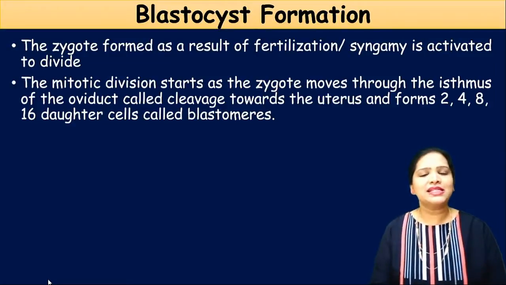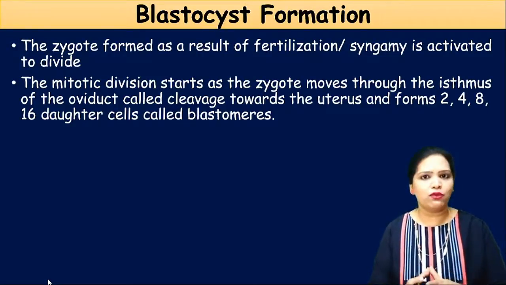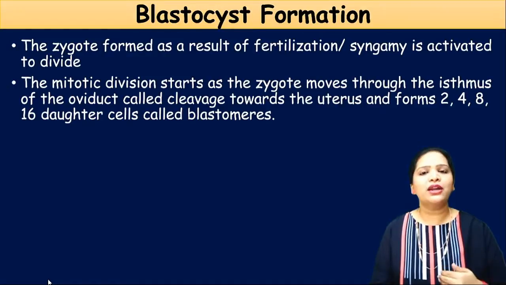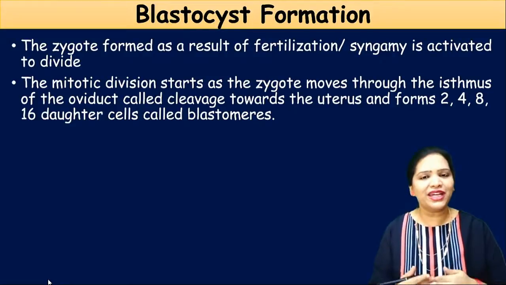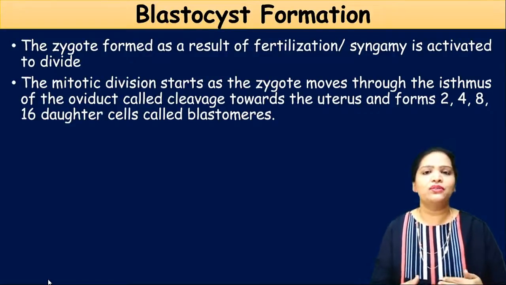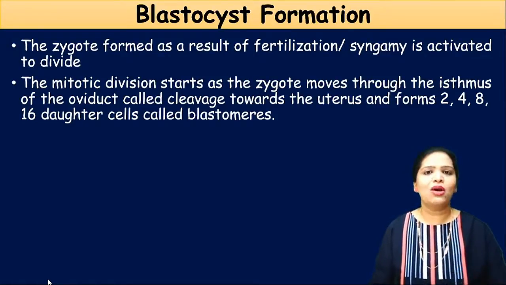Blastulation means, we have studied that in fertilization, after the union of the male gamete with the female gamete, the zygote is formed. The zygote is the end product of fertilization. Now, this zygote will develop step by step slowly. After fertilization, almost around 30 hours or every 24 hours, this zygote develops slowly into different stages of cells. As a result of this continuous division, an end product called blastocyst is formed. So the formation of the blastocyst is called blastulation.